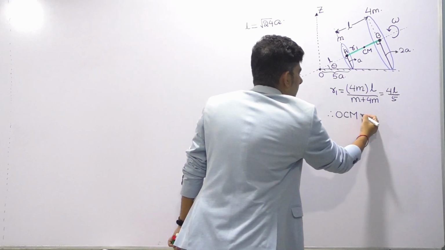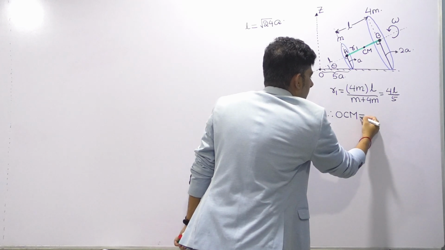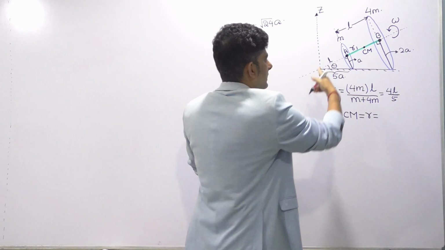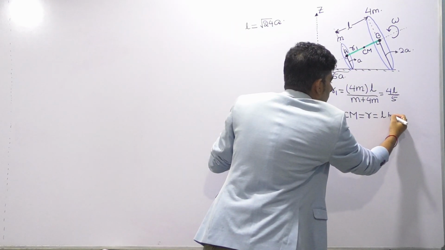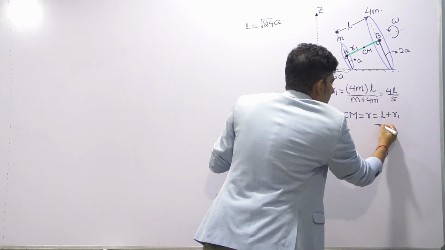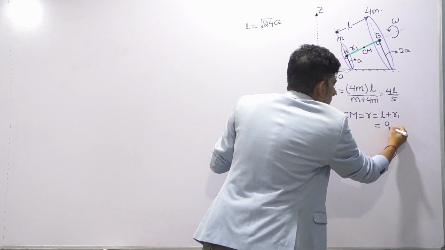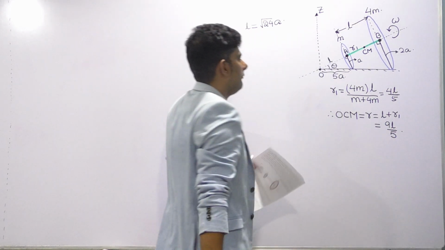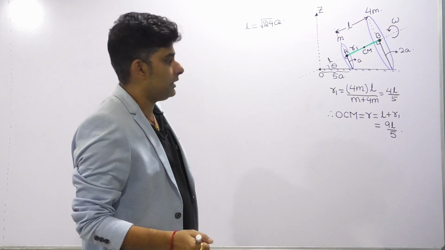So now we get the distance of the center of mass from O, OCM. Let's give it a name also. Let's call this small r. So what is OCM? OCM will be L plus R1. So I am explaining in detail. This becomes 9L by 5, where we know the value of L as root 24 a.